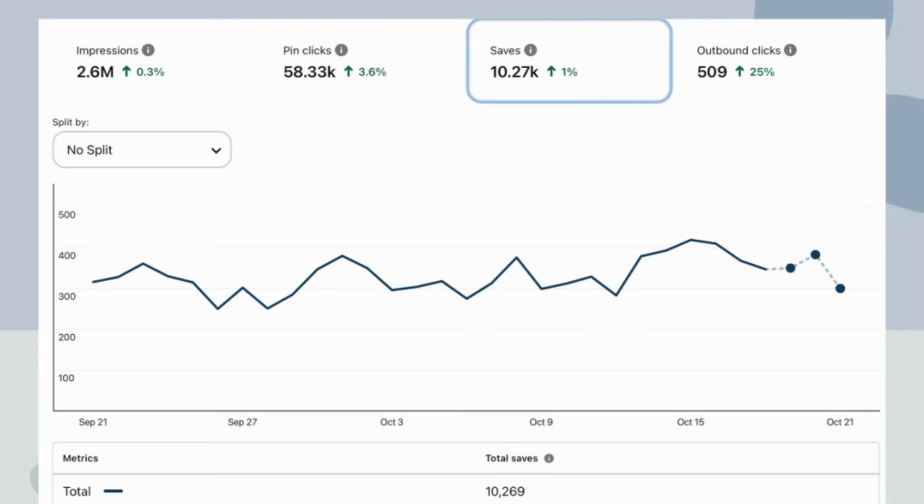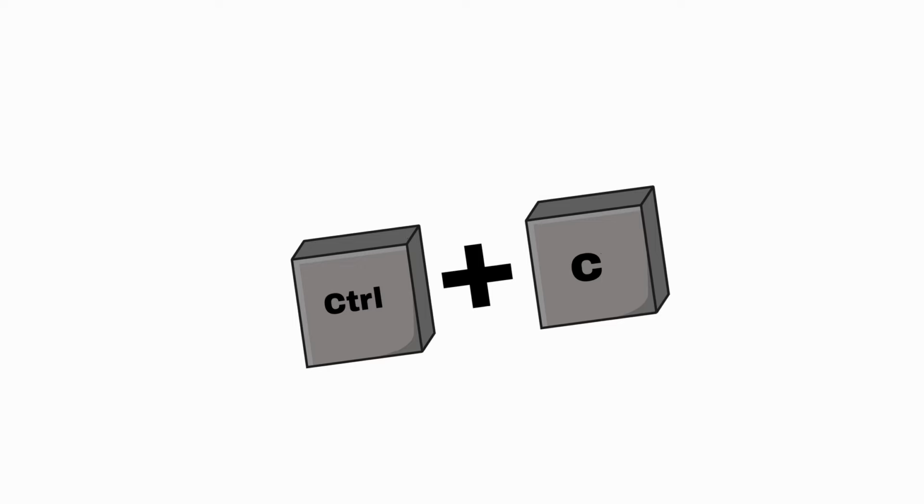I'm going to show you how to steal other people's pins. Okay guys, I will not really show you how to steal other people's pins, but I will show you how to find pins that are going viral and how to replicate those pins totally free. And best thing is, it is literally copy and paste. So if you are a beginner and you wish to start Pinterest affiliate marketing, then this video is for you.